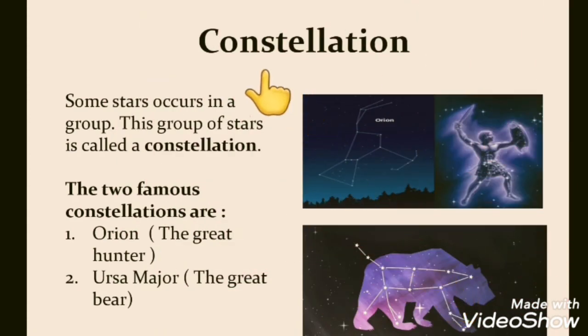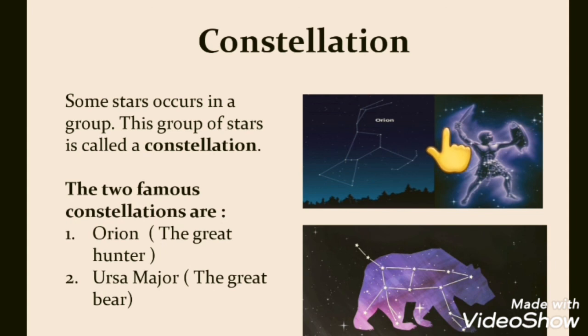Students, now we will move to constellation. Some stars occur in a group. This group of stars is called a constellation. So students, a group of many stars, as you can see in this image, there is a group of stars and this group of stars is called a constellation. The two famous constellations are: the Orion, the Great Hunter.